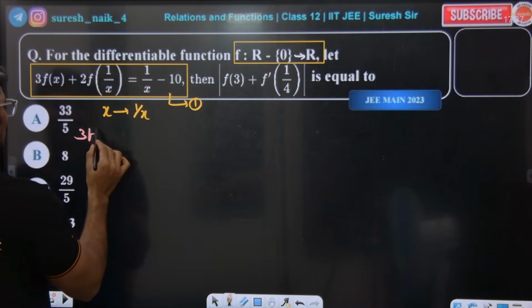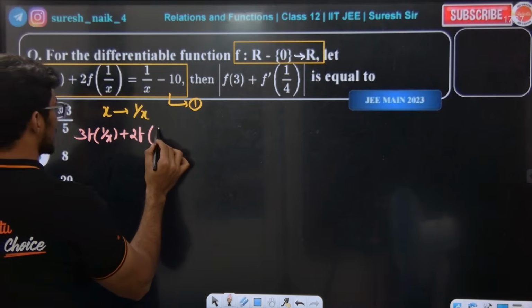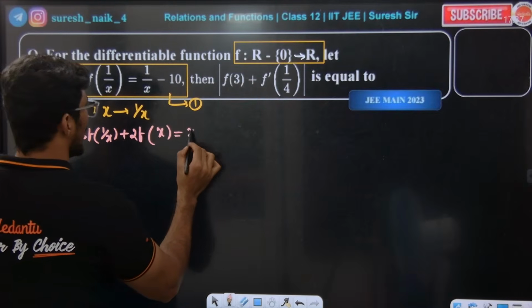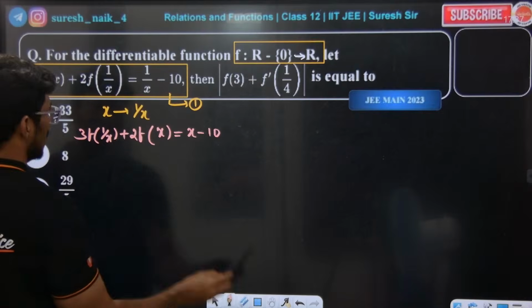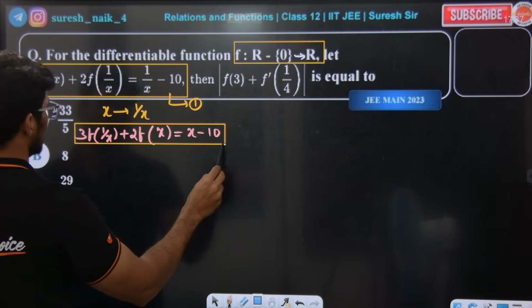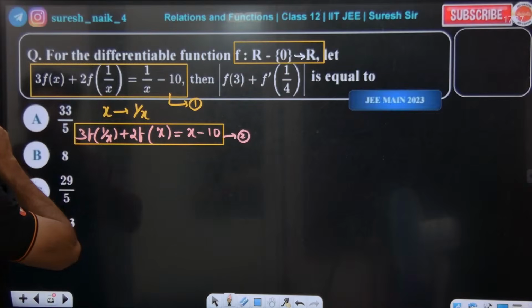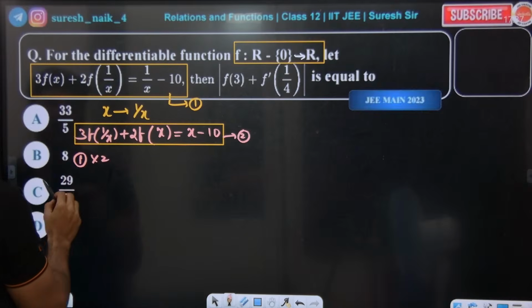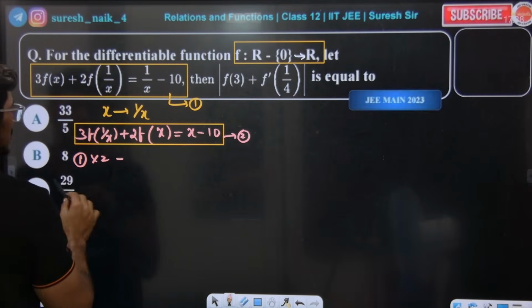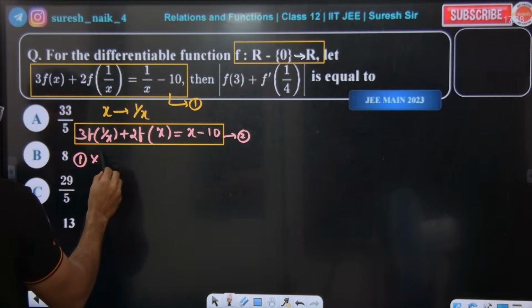3 into f of 1 by x plus 2 into f of x. Guys, for this kind of question, always apply this logic. This is our second equation. Now solve. How to solve? I am multiplying the first equation with 3, sorry.